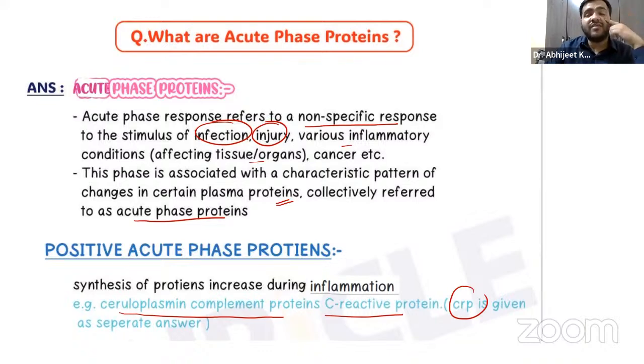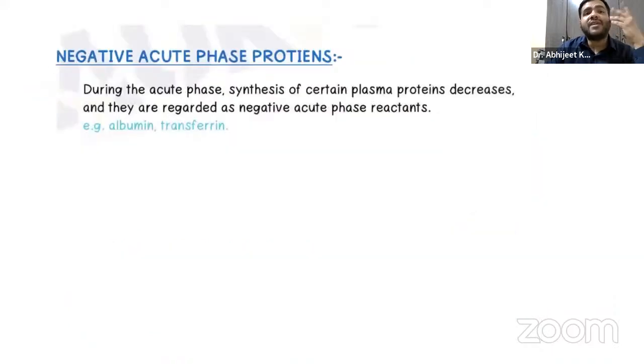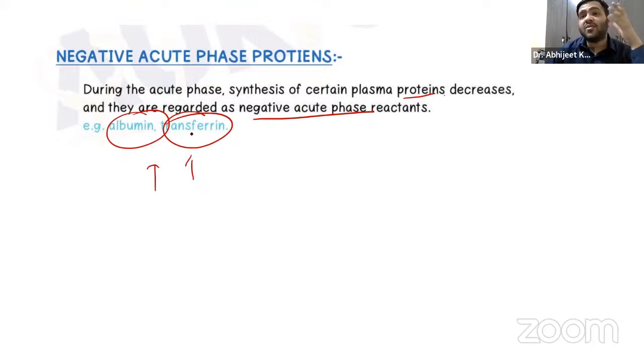Whenever the CRP levels are increased in the blood, it automatically indicates that there is some sort of infection. Apart from that, we have the negative acute phase response. During the acute phase, the synthesis of certain plasma proteins decreases, and they are termed the negative acute phase proteins. For example, albumin and transferrin, which I told you are very important. And obviously, if there is any infection, the levels of albumin will decrease.